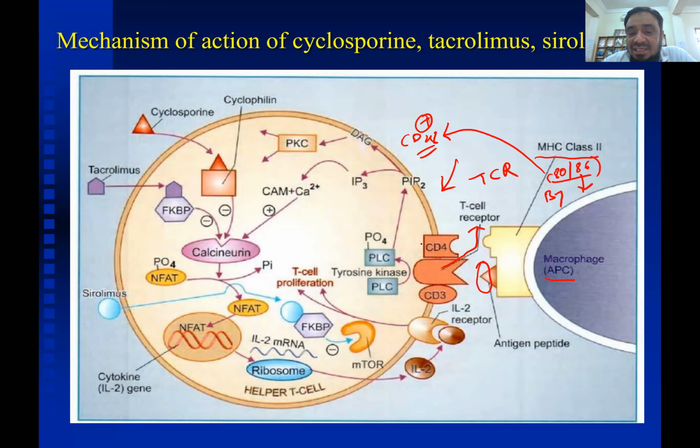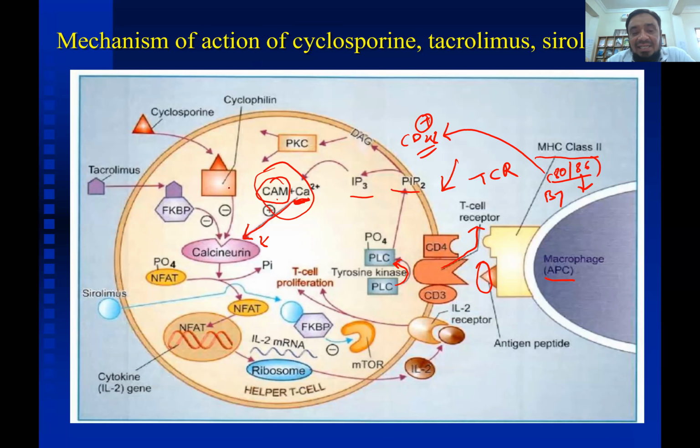When there is activation of this T cell receptor, there will be phosphorylation, formation of inositol diphosphate, inositol triphosphate, and an increase in the levels of calcium, which combines with calmodulin. This calcium calmodulin complex attaches to a protein in the T cell, which is calcineurin. So calcineurin is activated by the calcium calmodulin complex.